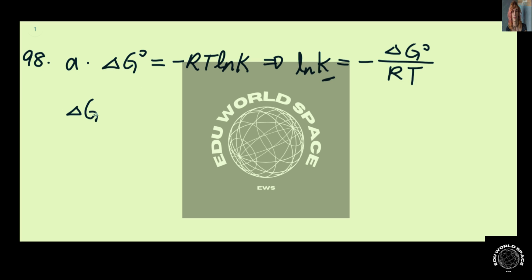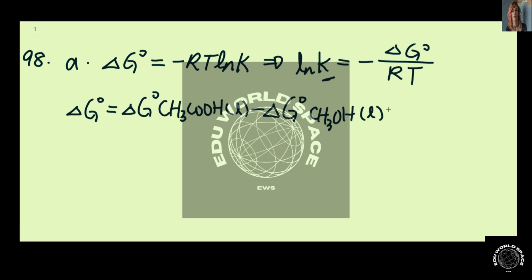So delta G0 of a reaction is equal to delta G0 of the product, CH3COOH liquid, minus delta G0 of the reactants, which are the CH3OH liquid and the delta G0 of CO gas.